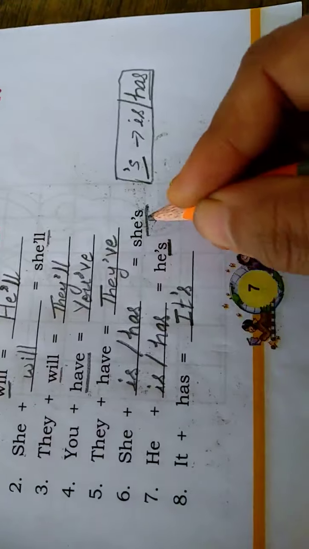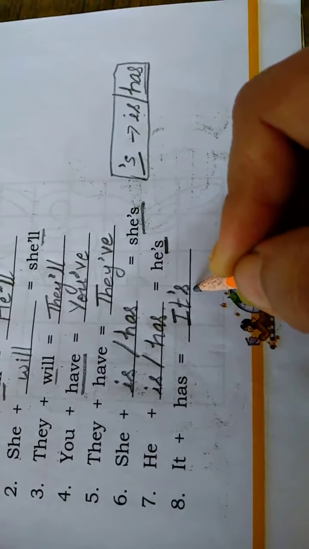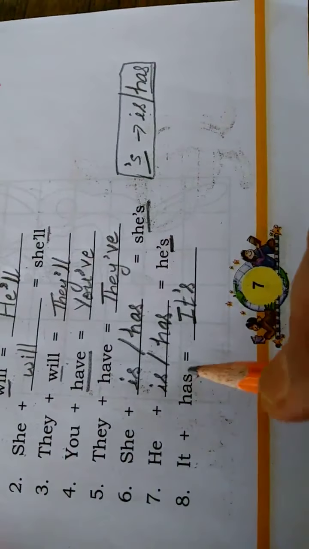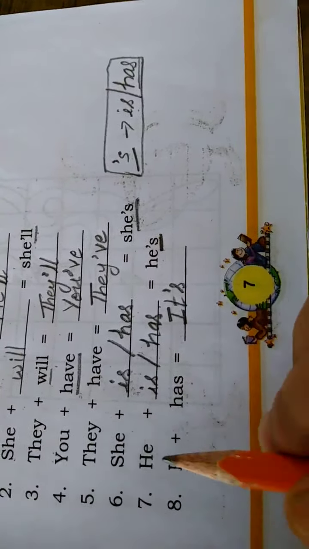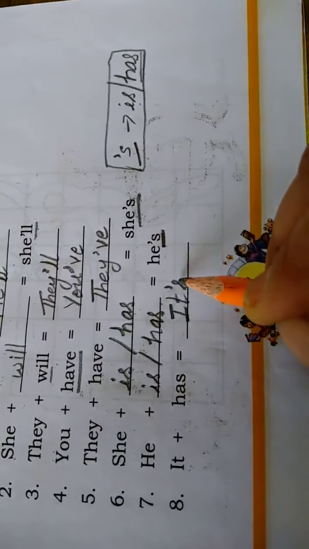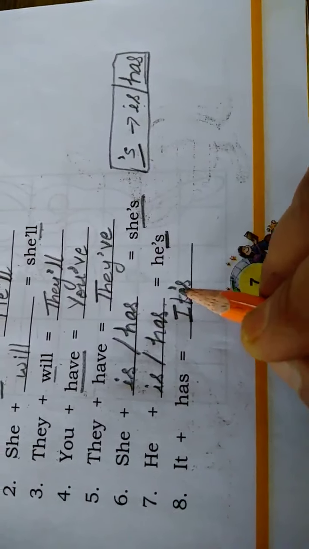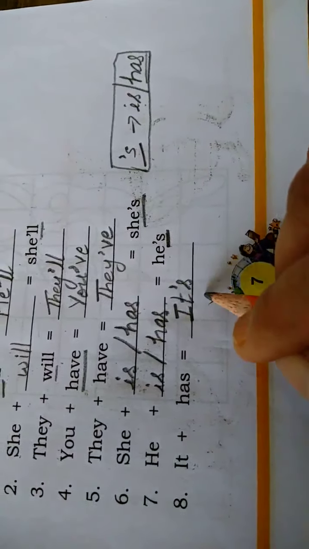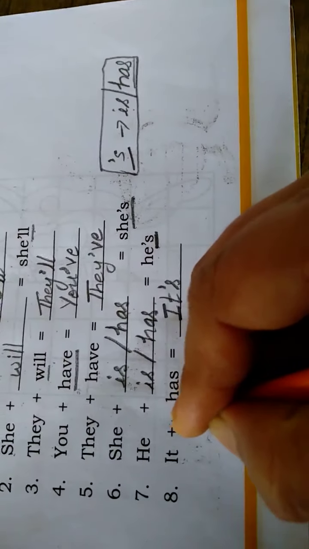How should we do the 6th and 7th lines? Similarly, we write the 8th one. Okay. If it plus is comes, then also we write it in the same way, it apostrophe S. This is the short form of it is or it has. It comes for both. Okay. Shall we move on to the next one, children?